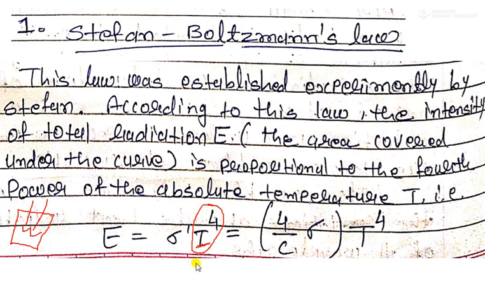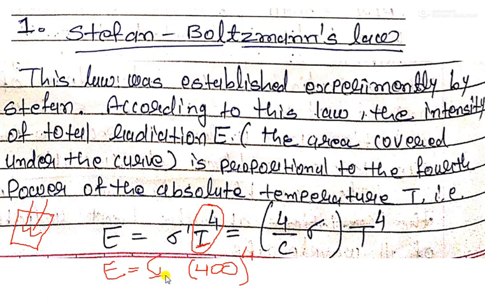Suppose we consider one black body whose absolute temperature is 400 Kelvin. Then the energy is E equal to sigma T to the power 4, and we already know the value of sigma, right? Sigma is equal to 5.67 into 10 raised to minus 8, and capital T is 400, raised to the 4.